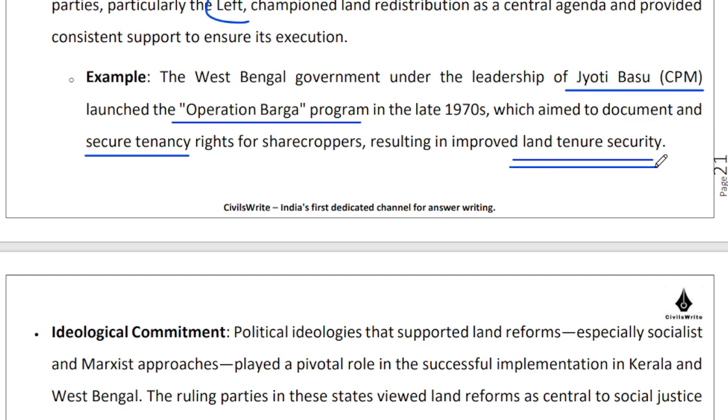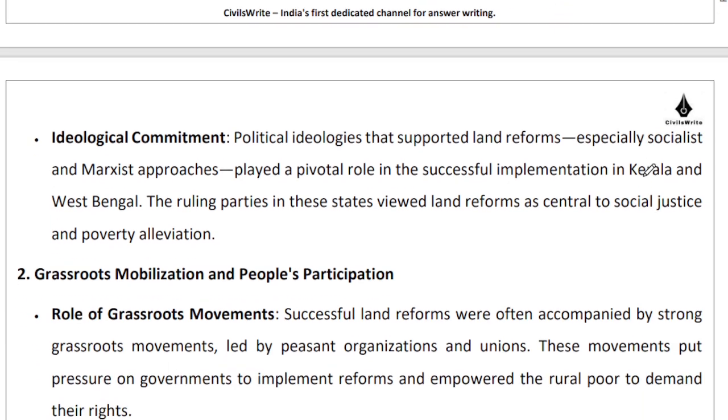What do I mean by land tenure security? That if you are the owner of the land and I am your tenant, you cannot just throw me out of the land and say get out. No, that's not done, right? As a tenant, I also have some rights. I have invested in this land, I have worked on this land, right?